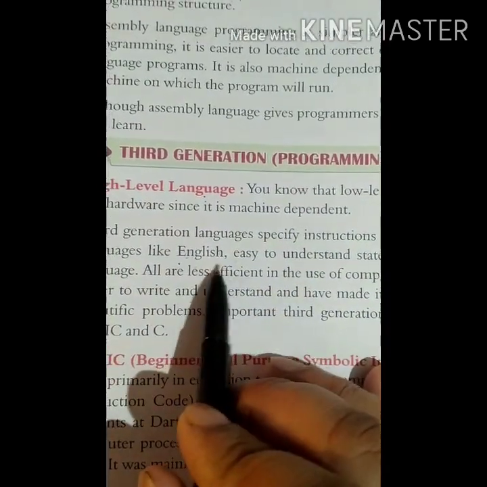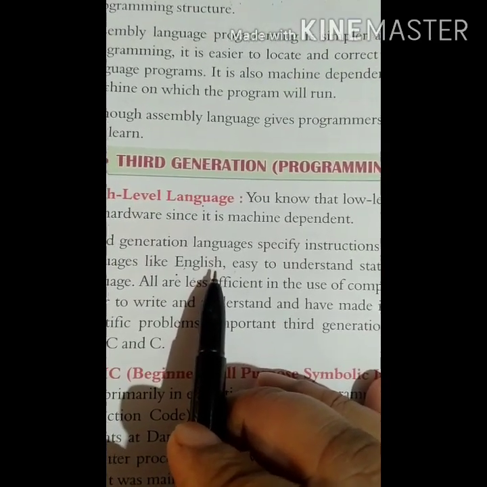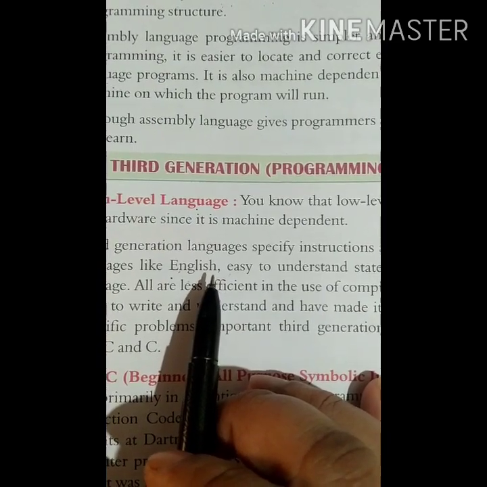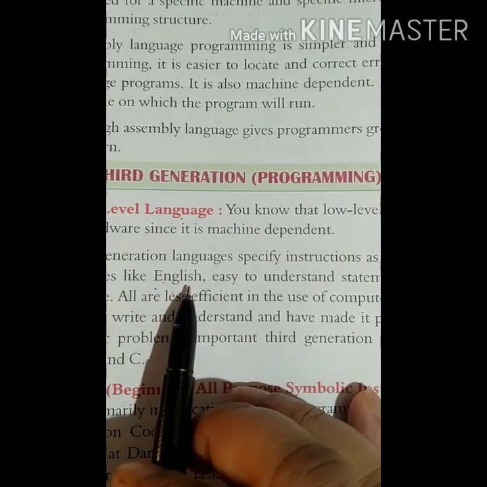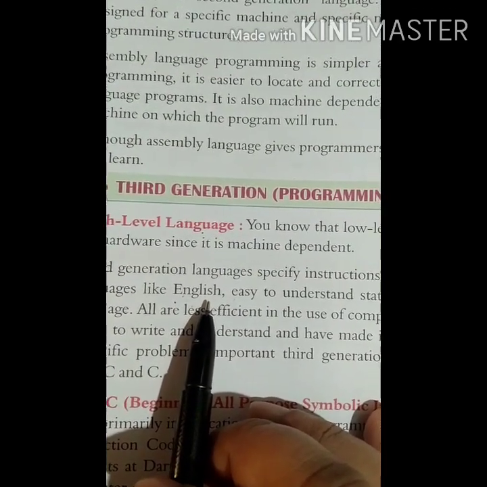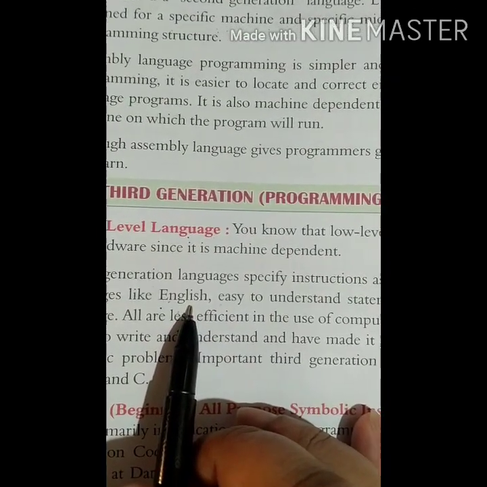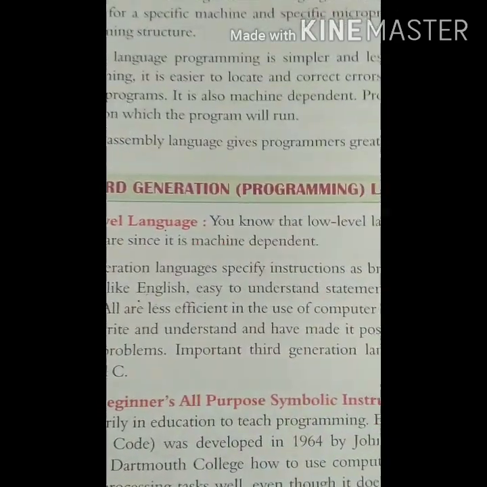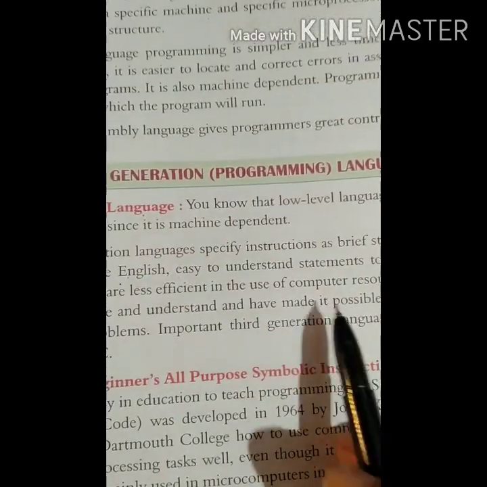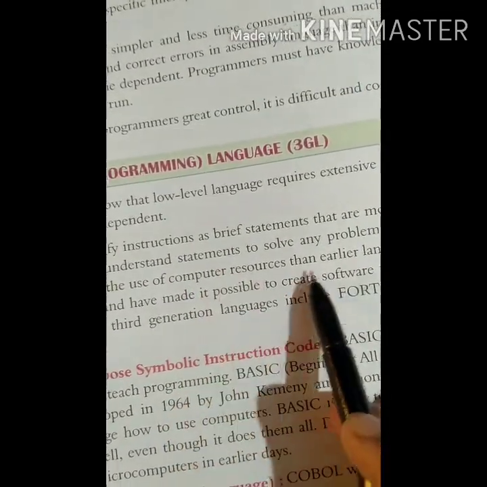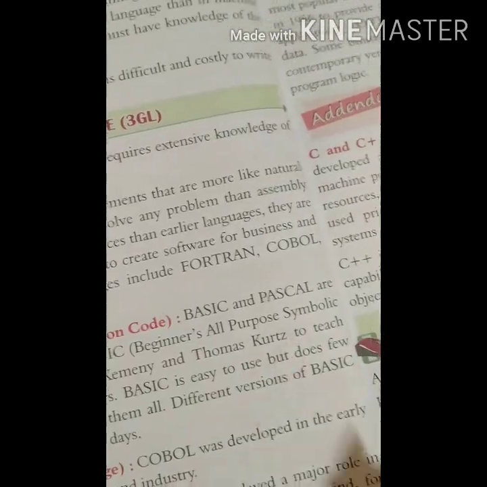We give instructions to the computer, and translators like compiler and interpreter translate our language into machine understandable form, and again vice versa we get the result from the computer. So it is good. This high level language started understanding statements to solve any problem. Whatever problem we gave to the computer, it started solving that.